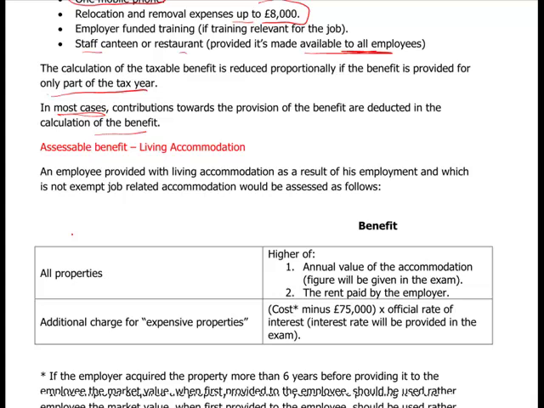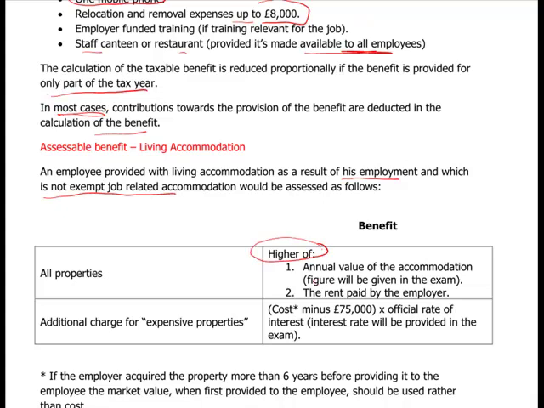Assessable benefit, living accommodation. Examiner's favourite, doesn't always come up in reality, but quite often in exams it does. This is where you're provided with somewhere to live as a result of your employment, and it's not exempt job related employment. So basically you're going to be assessed on the higher of the annual value of the accommodation, which please note they have to give you in the exam, so don't worry about what that is, and the rent paid by the employer, so how much they pay per calendar month.